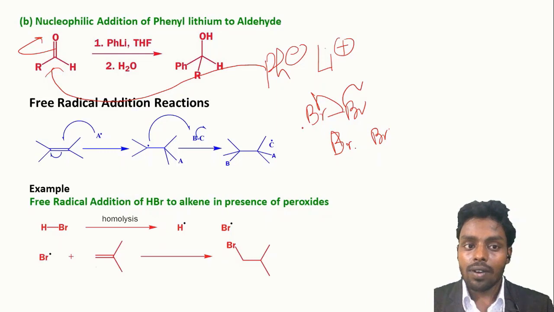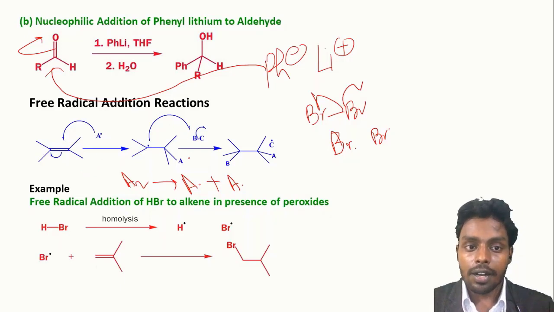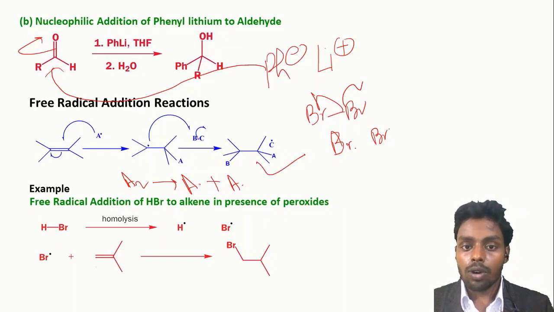Similarly, if we take A2 as a molecule, then in presence of light or non-polar medium, this A2 becomes homolytically cleaved and we have A radicals. This A radical will be attacked by the alkene and form another intermediate. This intermediate will be further attacked by the reagent and form this type of addition product.